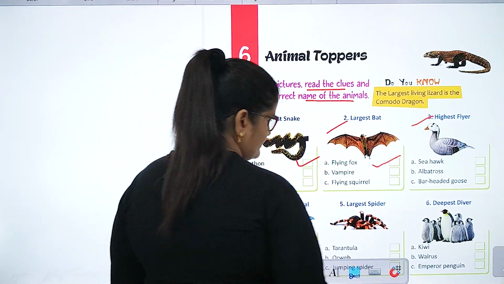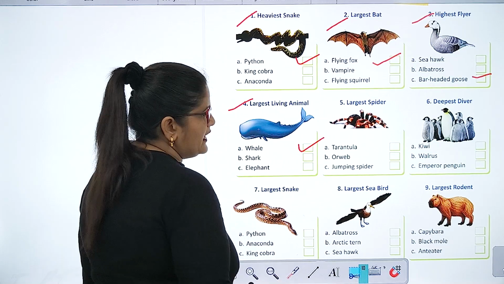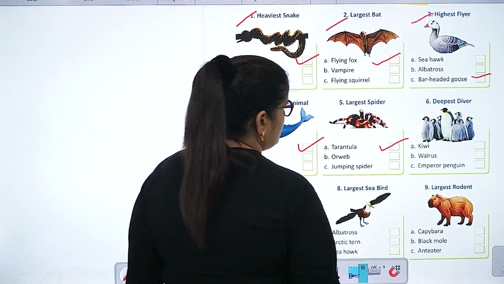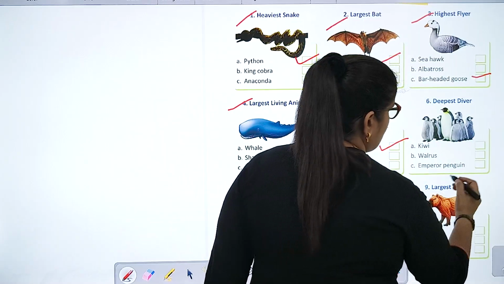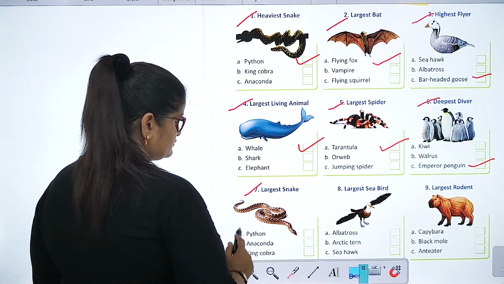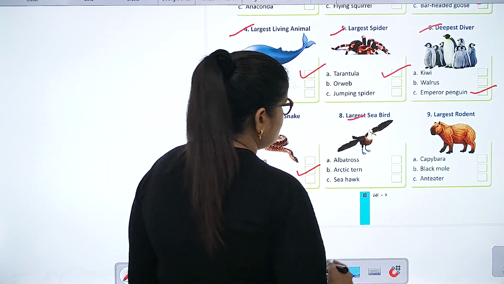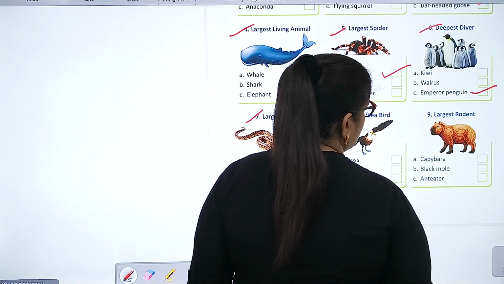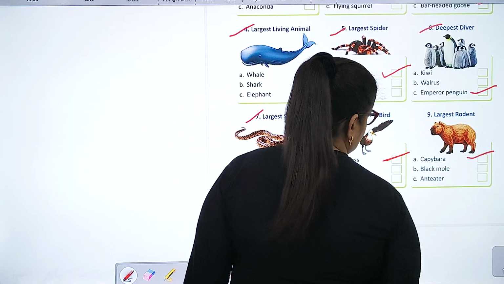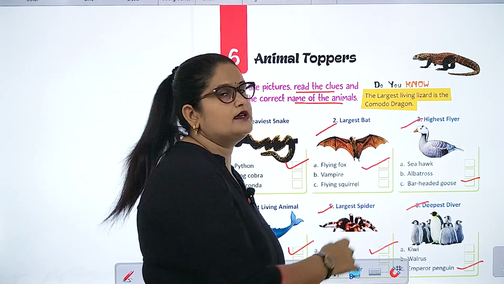Highest flyer. Bar-headed goose. Largest living animal. Largest spider. Tarantula. Deepest diver, emperor penguin. Number 7. Largest snake. Anaconda. Largest seabird. Albatross. Largest rodent. Capybara. Okay, so everyone, this chapter is over.